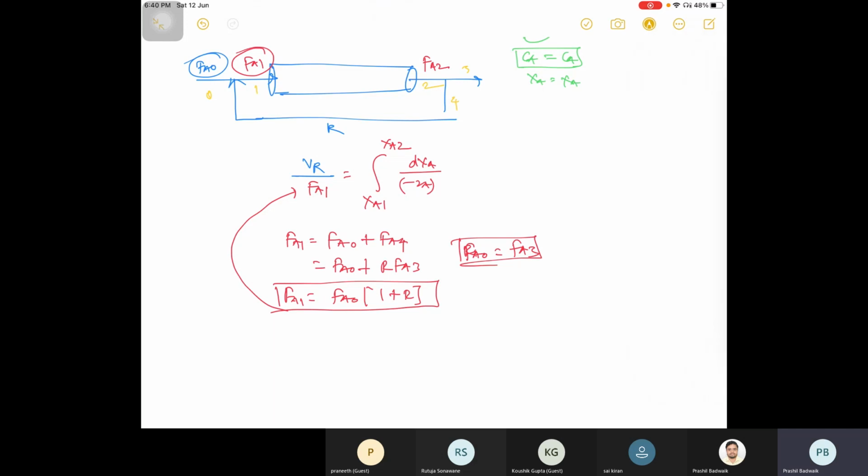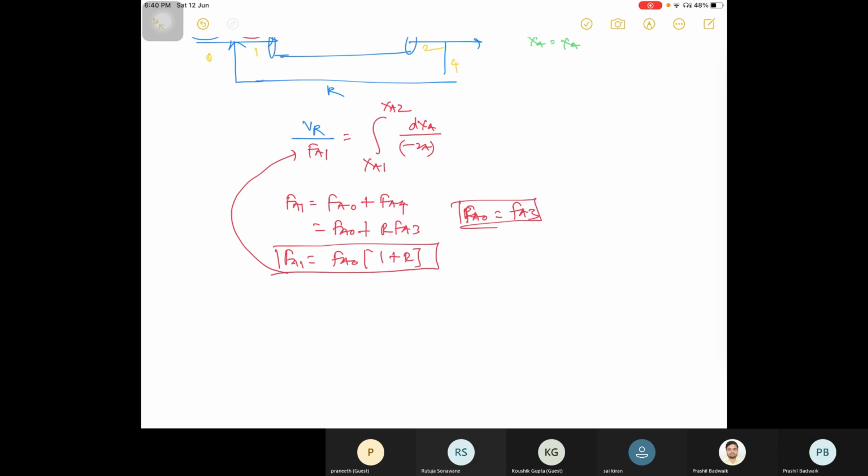Okay. Wait a minute. There is a problem in my iPad pencil. The charging is very low.